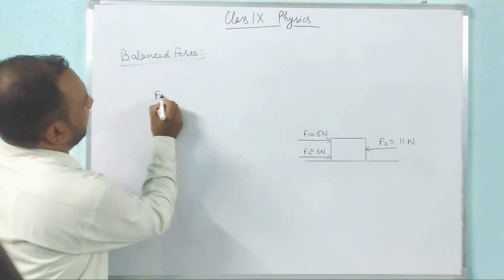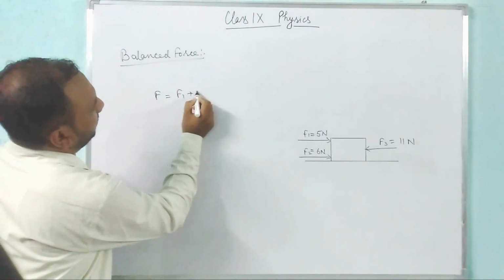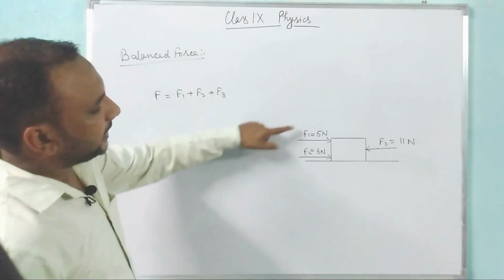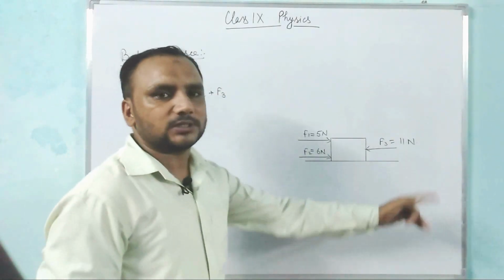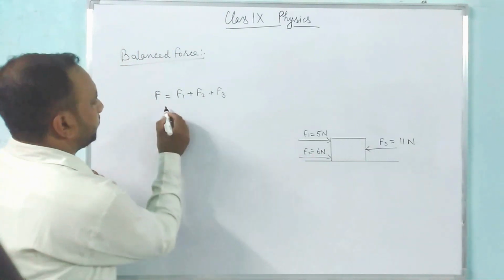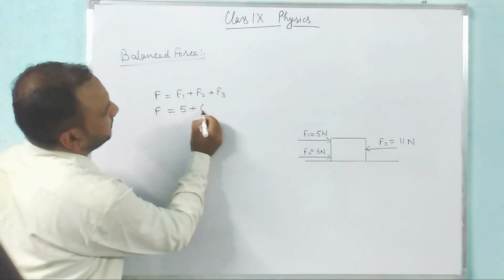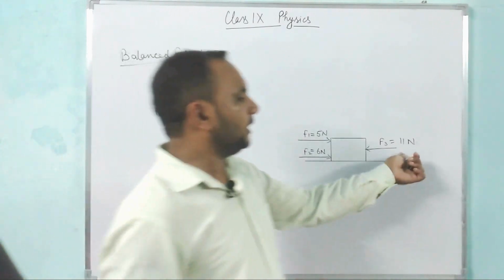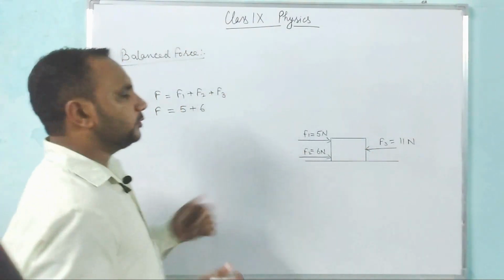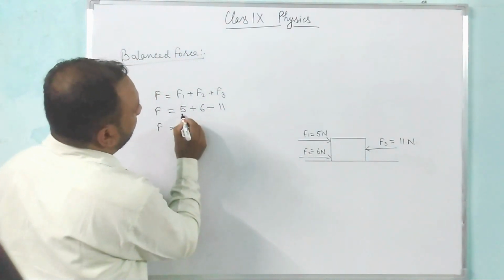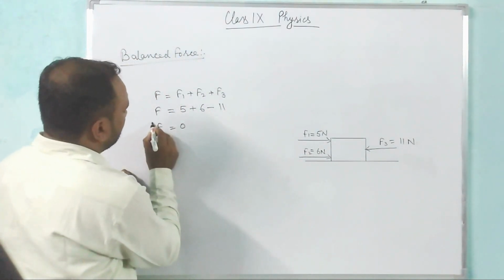The resultant force F would be equal to F1 plus F2 plus F3. As F1 and F2 are towards right, they would be positive, and F equals 5 plus 6, and F3 is towards left, so it would be negative, and the sum of all three forces would be 0.